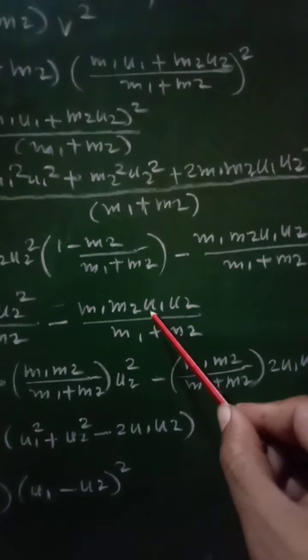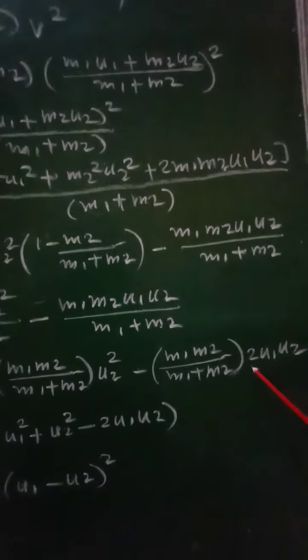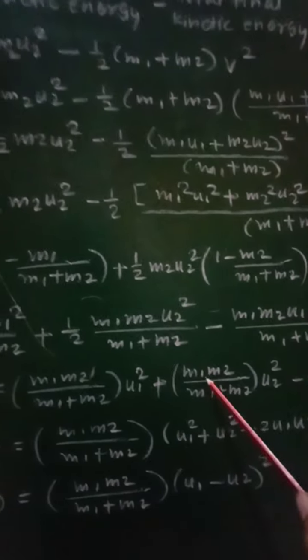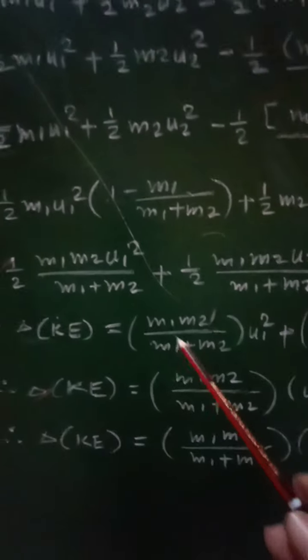Then take common this bracketed term, that is m1 m2 upon m1 plus m2, from all the three terms.